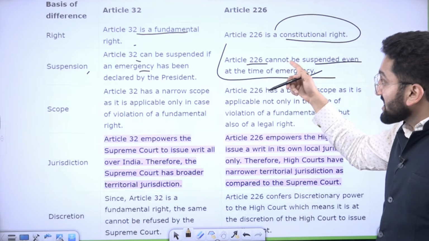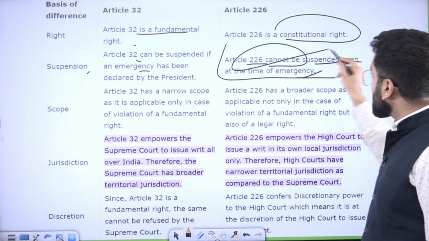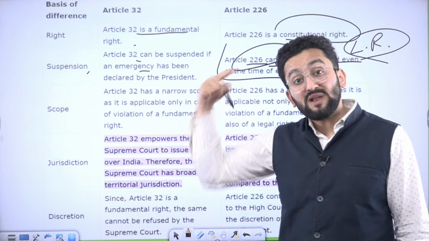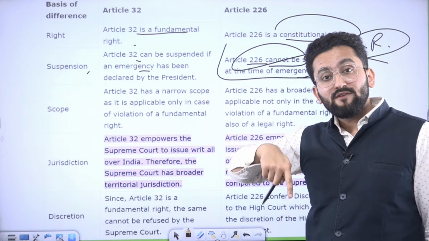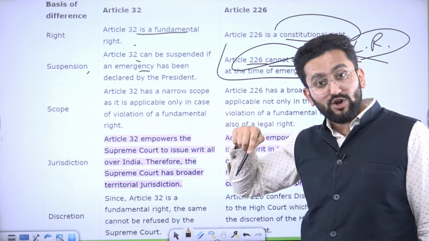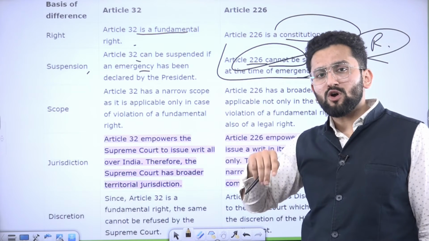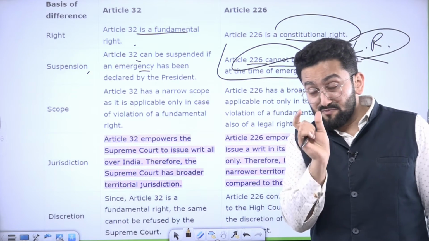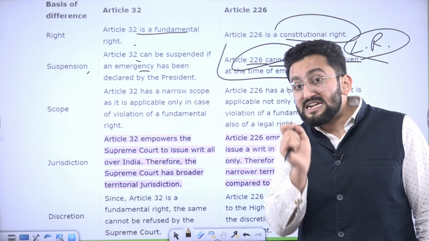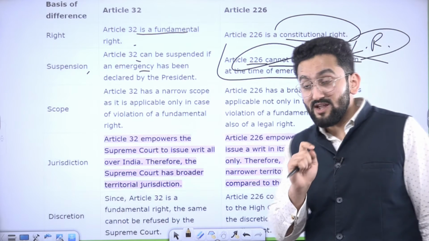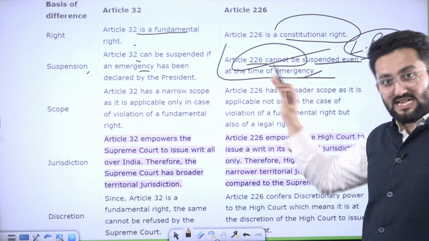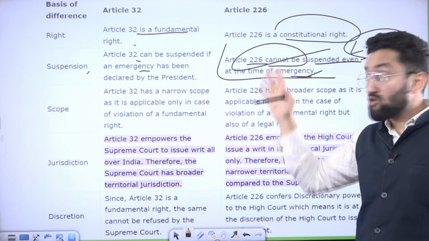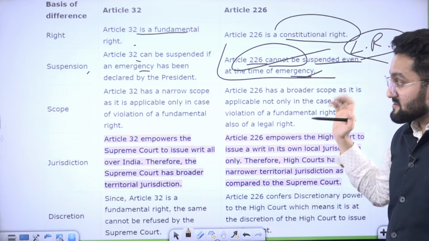We are saying Article 226 cannot be suspended because there can be many legal rights. And the presidential order which is issued at that point of time, we are going to talk about Articles 358, 359 in the emergency chapter, specifically deals with fundamental rights. Okay, so the legal right aspect is not there, when it comes to emergency in case of High Court. That is why this particular statement has been made.